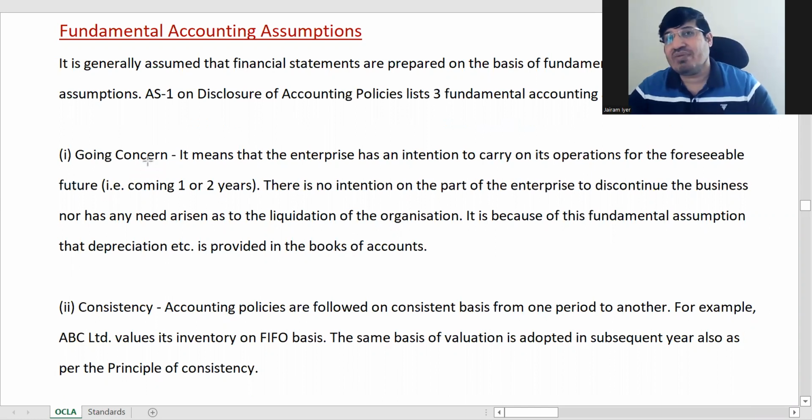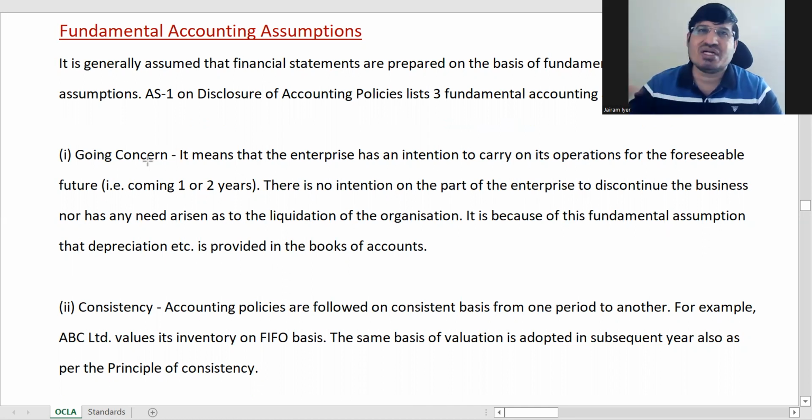So how will it make a difference? It will make a difference that, say, if your business is going to end today, then the values of all things will be different, right? You might want to give out certain things at cheap costs just for closing, correct? So it makes a difference. That's why when businesses are preparing accounts, the first assumption is going concern.